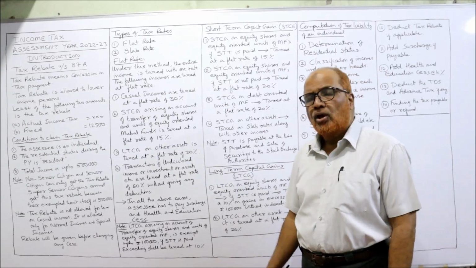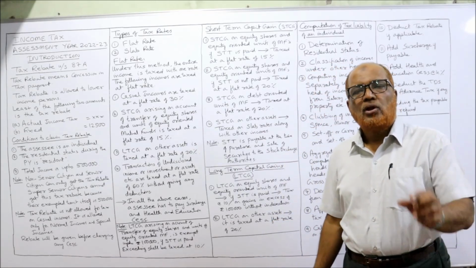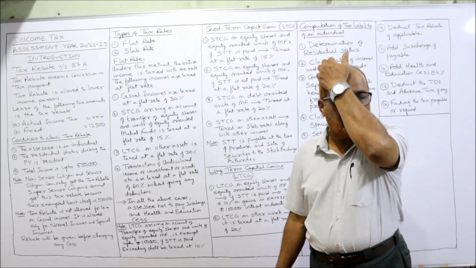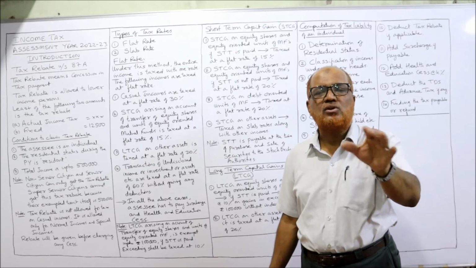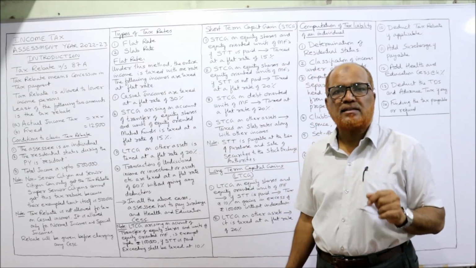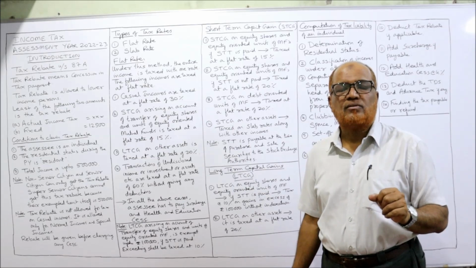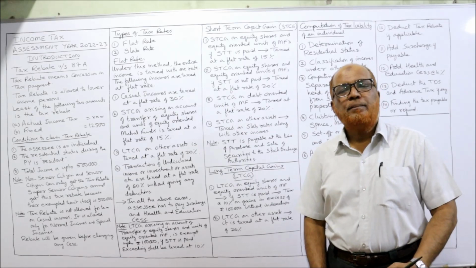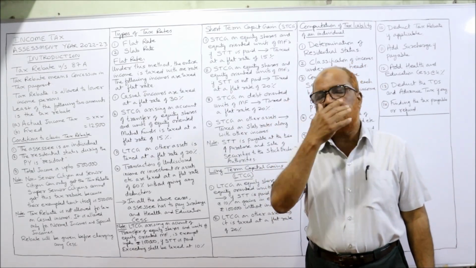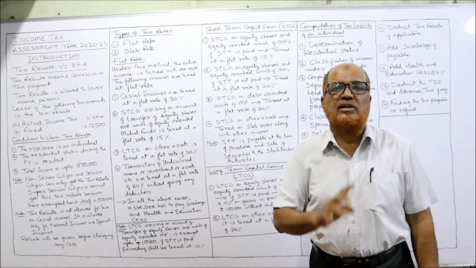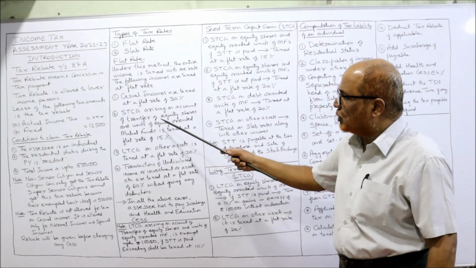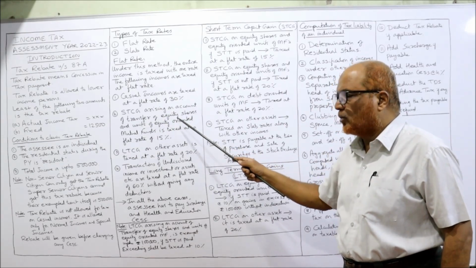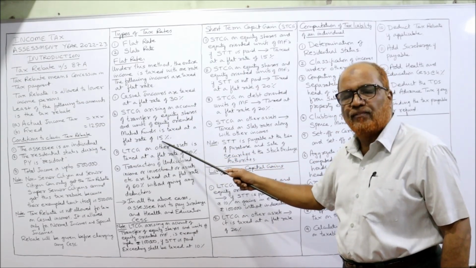Note, LTCG, long-term capital gain on transfer of equity shares and units of equity-oriented funds of mutual funds, is taxed at the rate of 10% without indexation, in excess of 1 lakh rupees. STCG on transfer of equity shares and units of equity-oriented mutual fund is taxed at flat 15%.